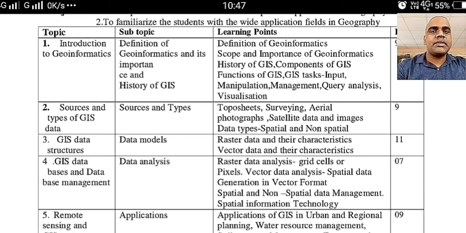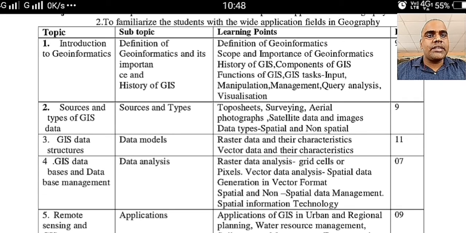In the second chapter we will be dealing with the sources and types of GIS data. As GIS is a computer based system, it requires data for its analysis, manipulation and creating digital maps. So this chapter is very important, the sources from which the data is collected. Here are a few of the sources such as topo sheets, surveying, aerial photographs, satellite images.